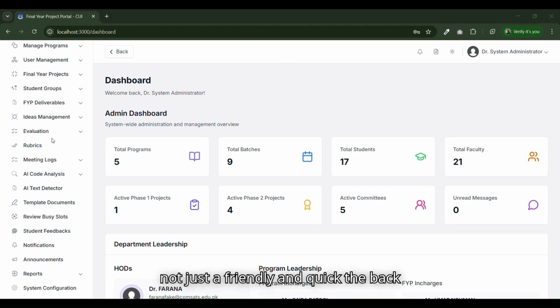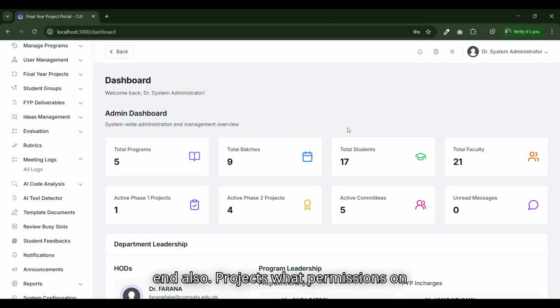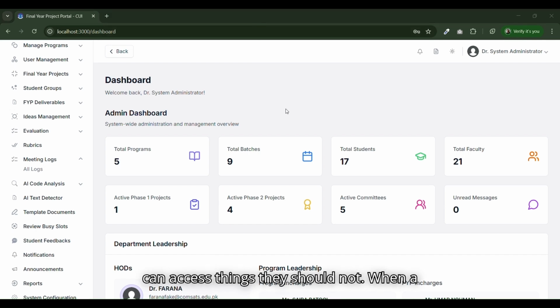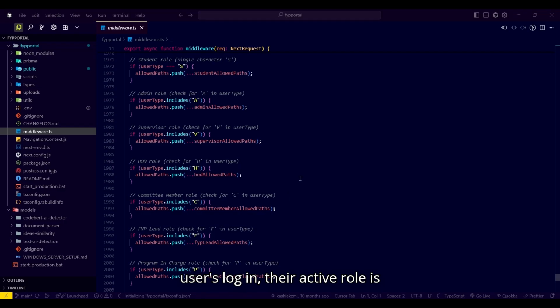This is not just a front-end trick. The backend also checks permissions on every request. Even if someone tries to hack the front-end, the backend checks their role and permissions before allowing anything. I check permissions in multiple places to make sure no one can access things they should not. When a user logs in, their active role is stored in the session. Every time they make a request, the backend checks two things. First, are they logged in? Second, does their role allow this action? This stops people from accessing features they should not have access to.